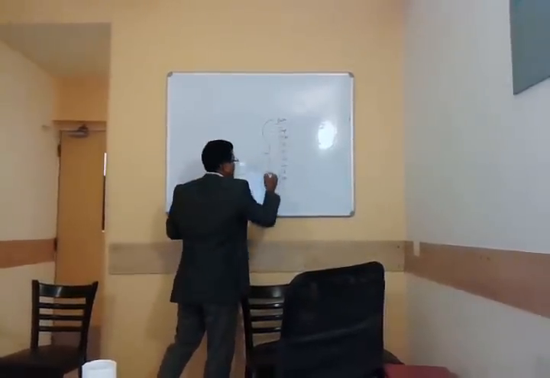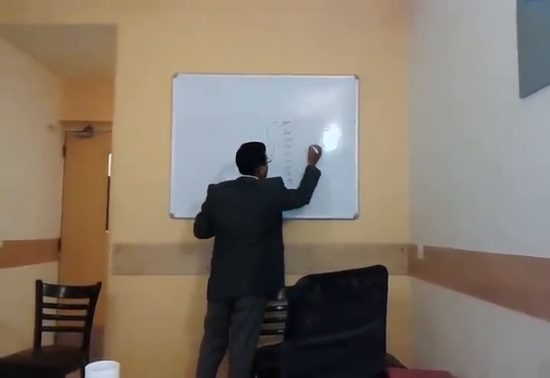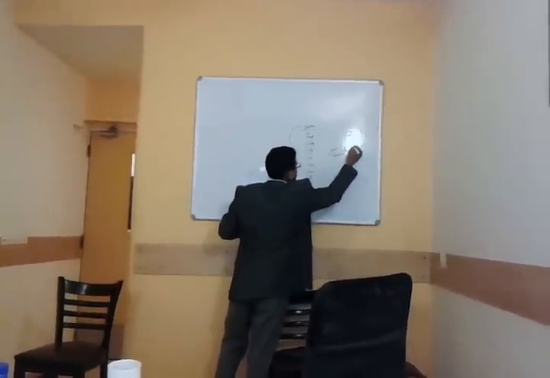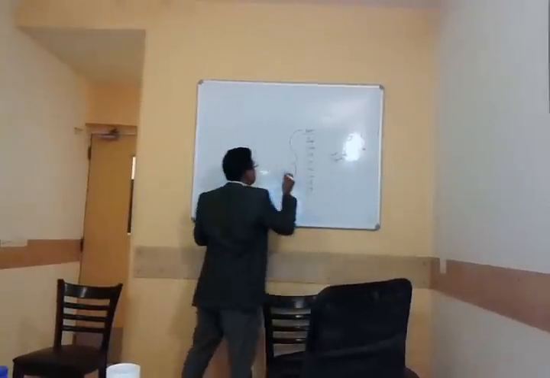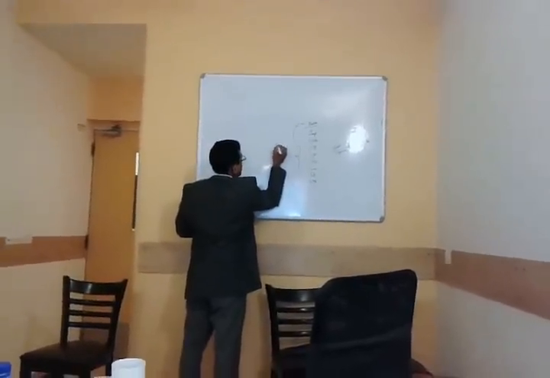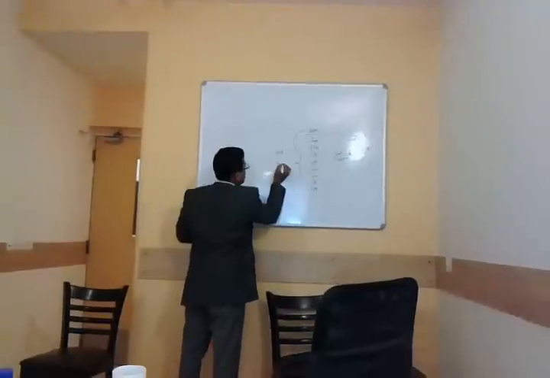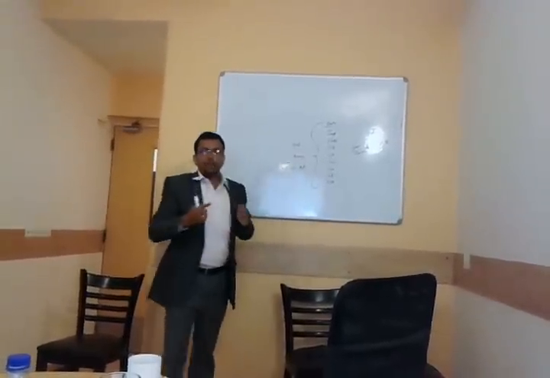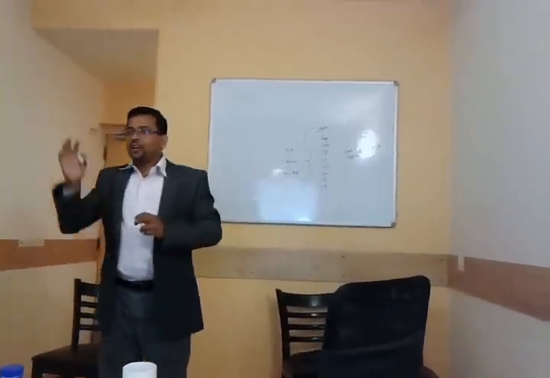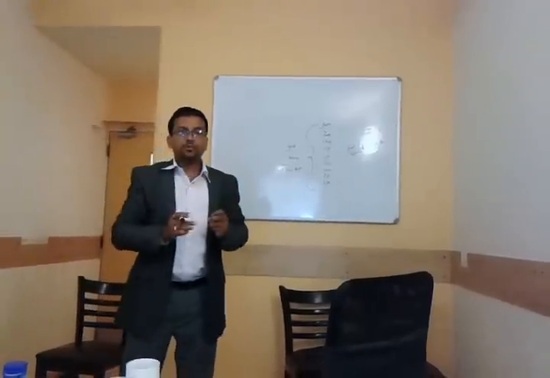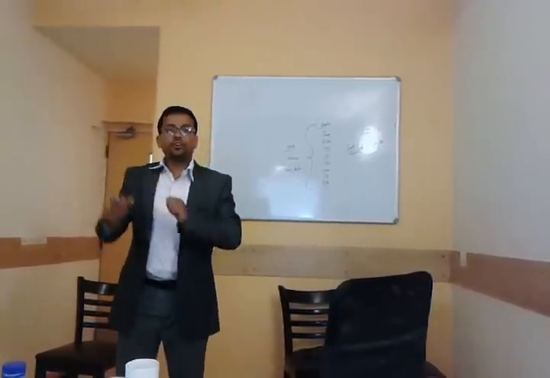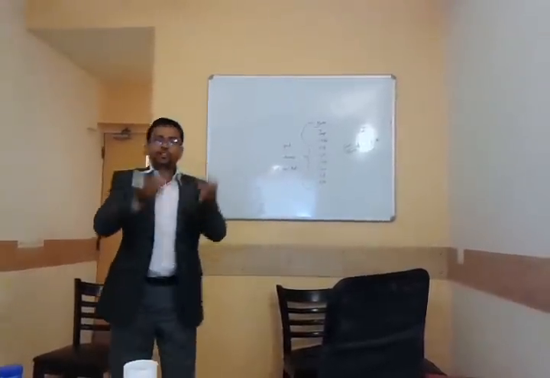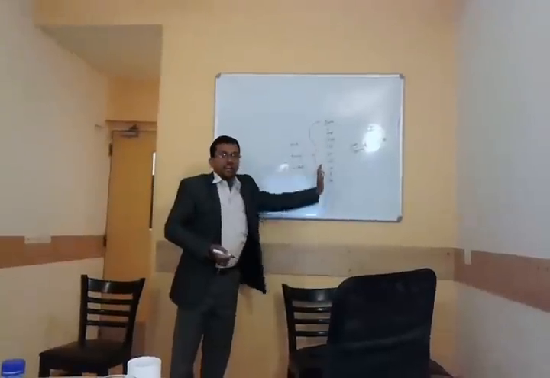Analyzing this performance stats around the given goal or objective of your PPC account, you will define which keyword is good, which keyword is average performance, and which is non-performing. See, even to say this keyword is good, this keyword is not good, or this is average performance, it has to be related with some sort of target. Around the target only we will say that okay, this is good, this is bad, or this is not performing, or this is performing. So first you have to analyze this data.